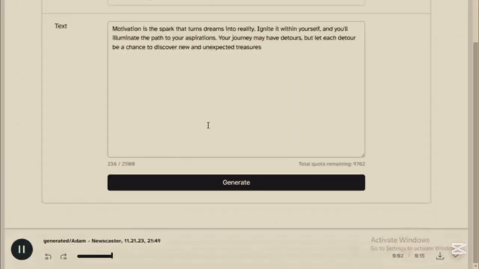Motivation is the spark that turns dreams into reality. Ignite it within yourself and you'll illuminate the path to your aspirations. Your journey may have detours, but let each detour be a chance to discover new and unexpected treasures.